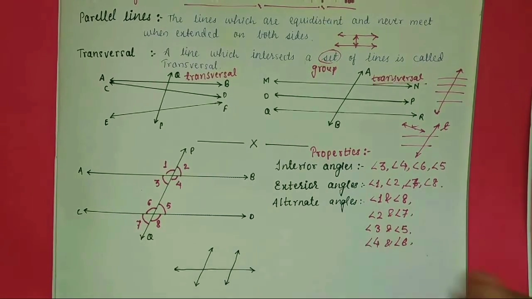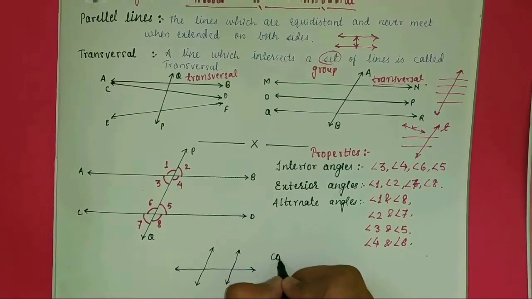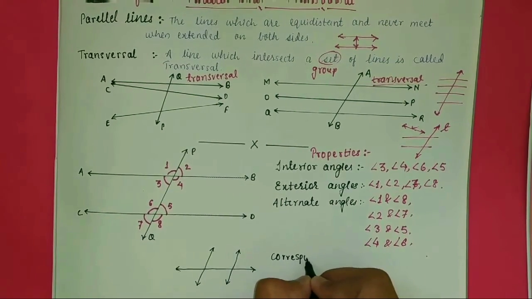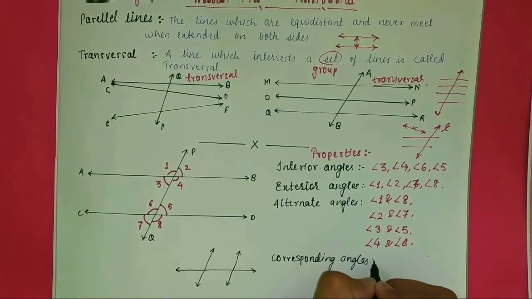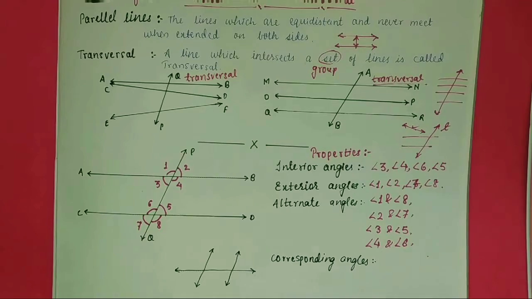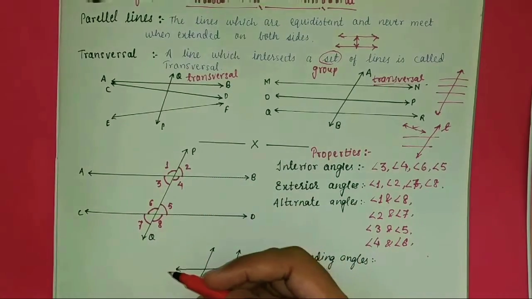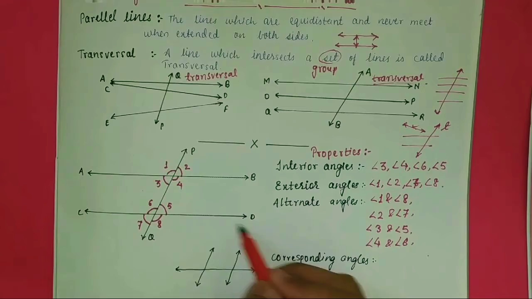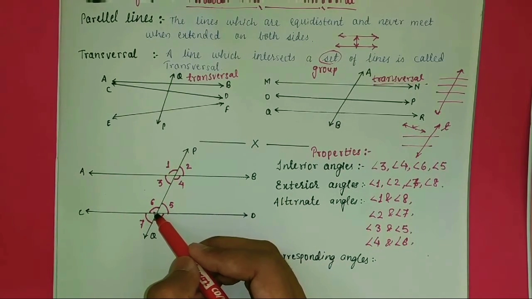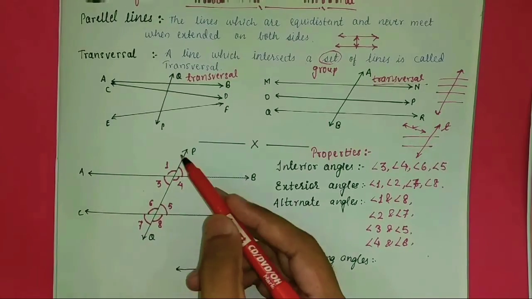The next pair of angles is corresponding angles. What are corresponding angles? The angles which are on the same side of the two lines. This angle is on the upside of one line, and this one is on the upside of the other line. So they are on the same side of the transversal and on the same side of both lines.